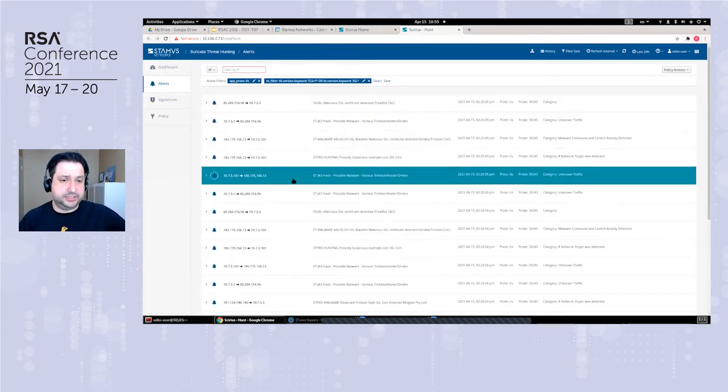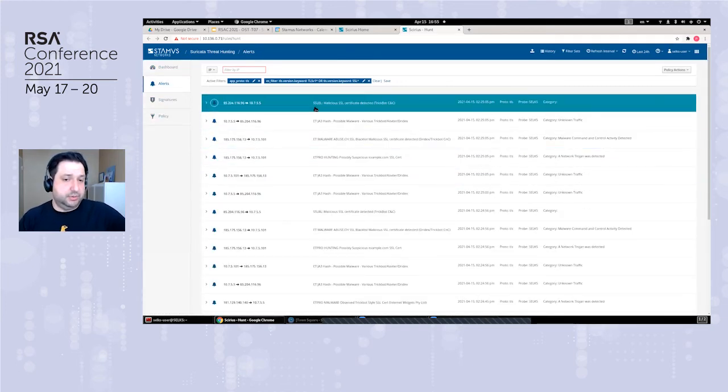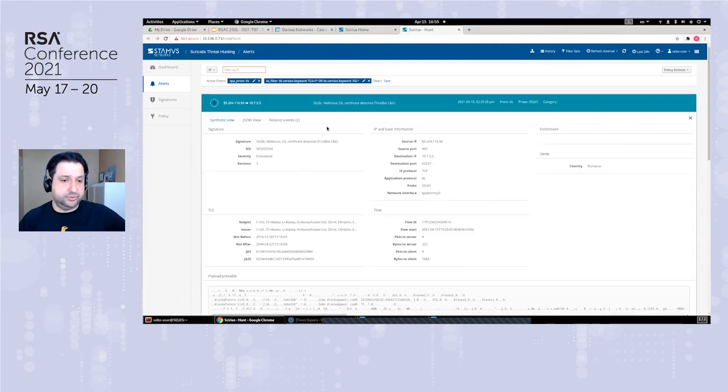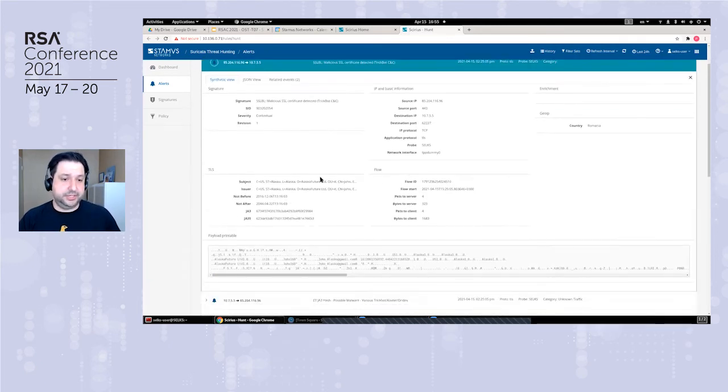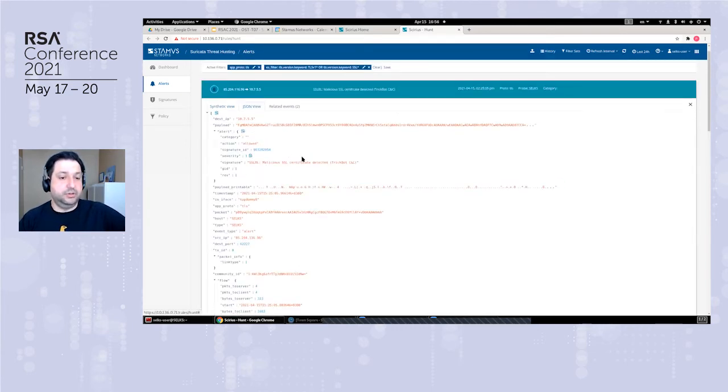So let's have a look at one such alert and see what it shows. We have an example of an alert here. We have the extra TLS protocol data in there. We have a printable payload. We have the signature ID, and we have the raw log itself.